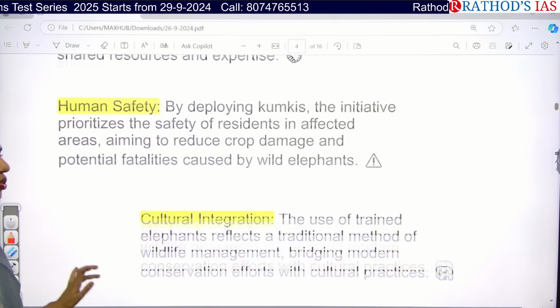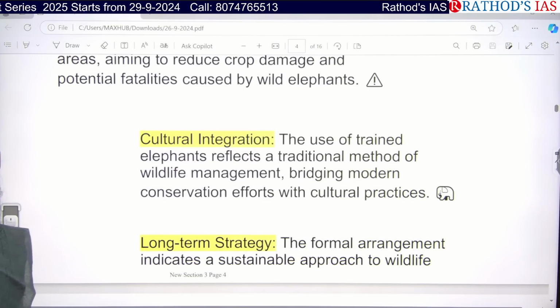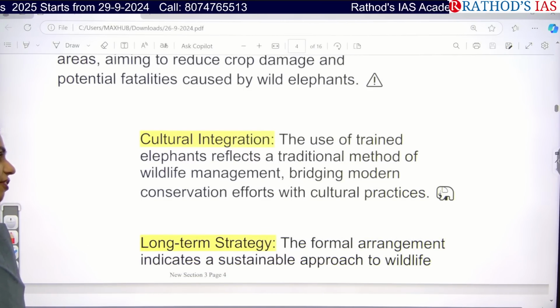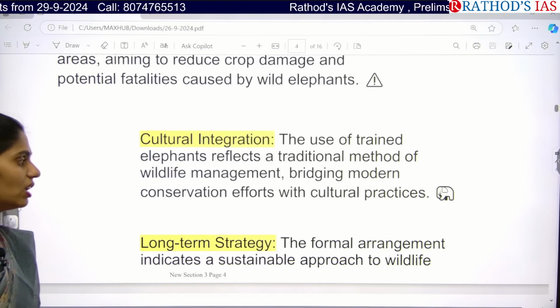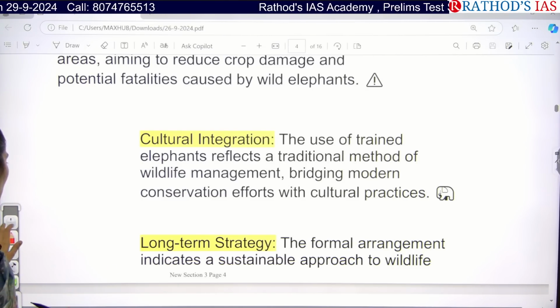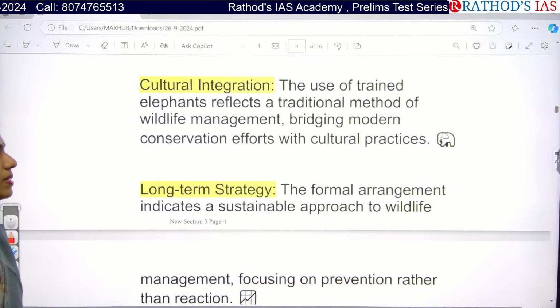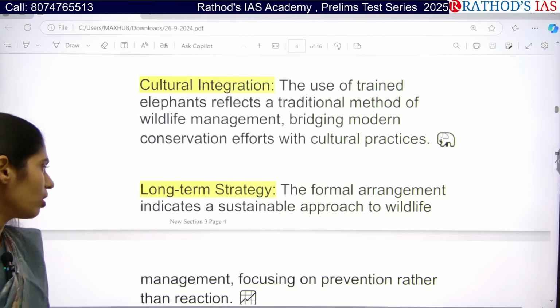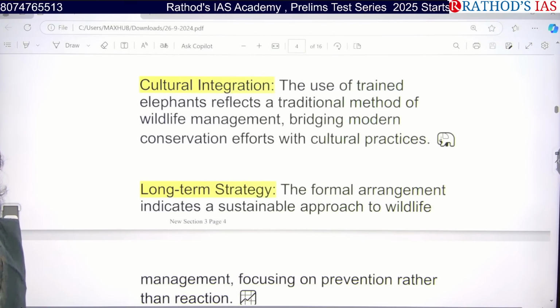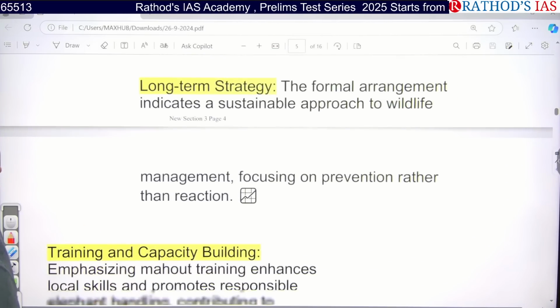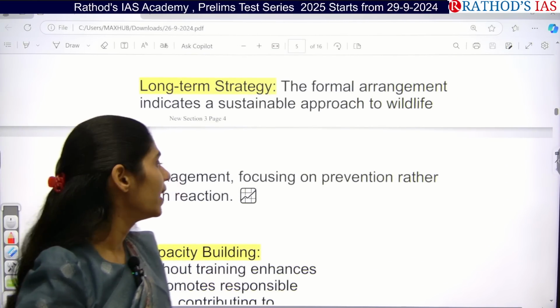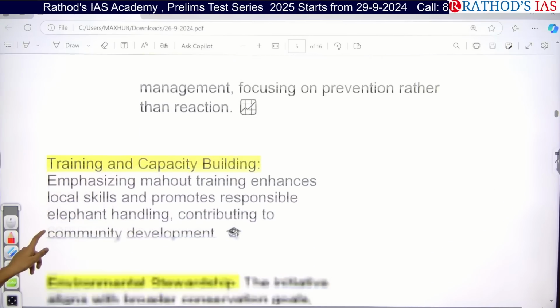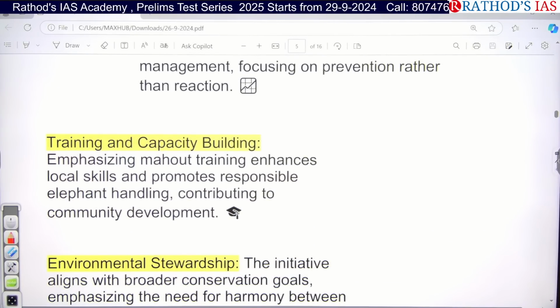And we are using these trained elephants because it is a traditional method of wildlife management, and we can bridge modern conservation efforts with these cultural practices. We can also take some long-term strategies, as it is a formal agreement which indicates a sustainable approach to wildlife management, and we can focus on preventive measures rather than reactive methods. This will also be very helpful in training mahouts.